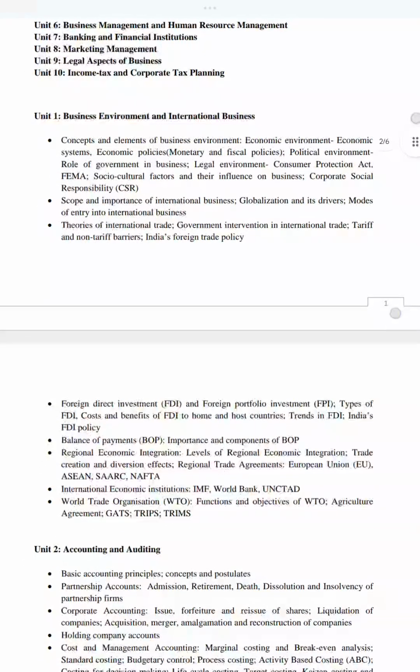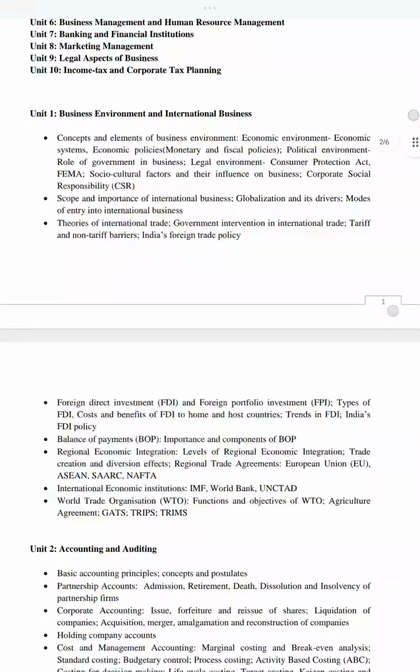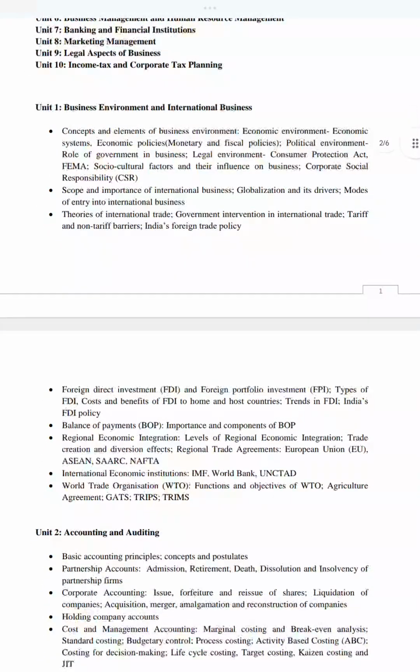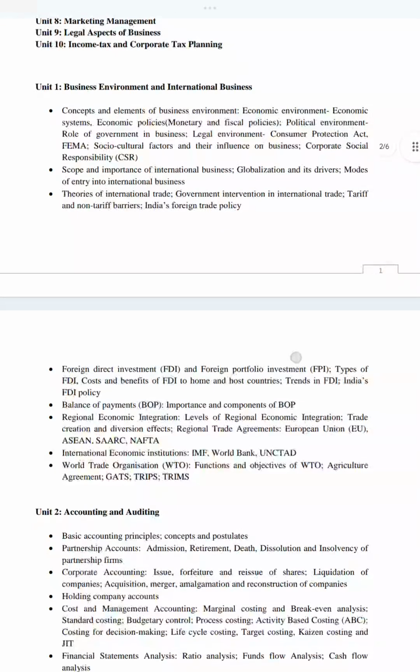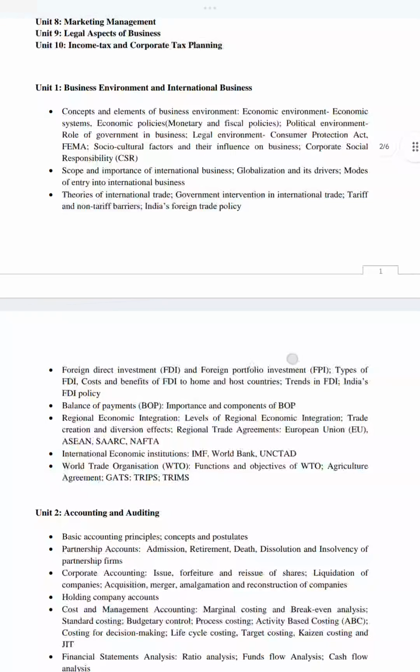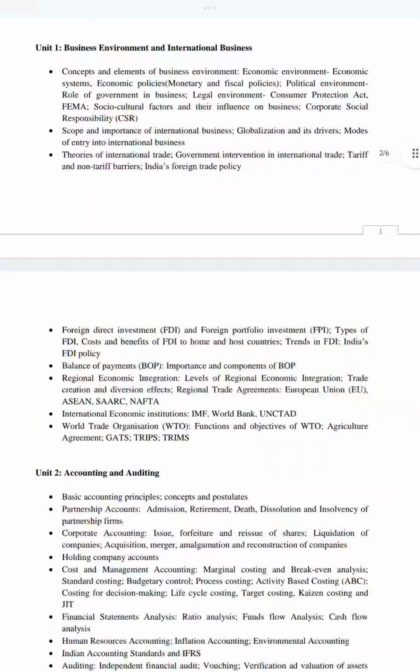Then we have corporate social responsibility, CSR, which is imposed on companies in different circumstances to support social values in the environment or ethical protection in the environment. And then we are going to learn about the scope and importance of international business. What are the scope and the importance of international business? If there is no international business environment, then what is going to happen in our country?